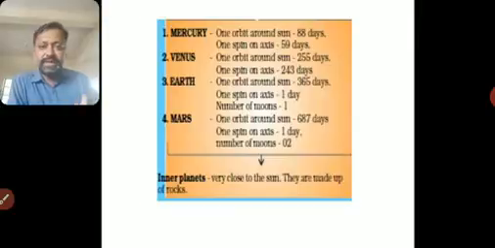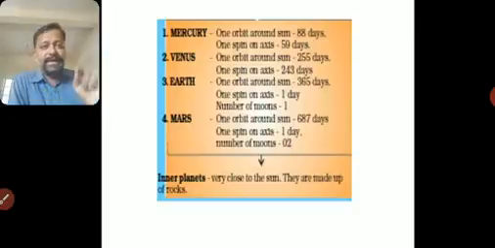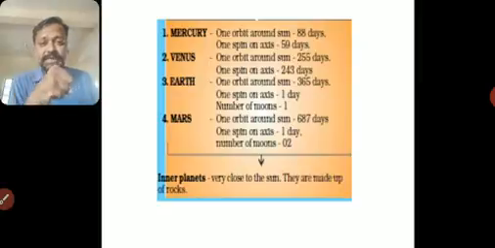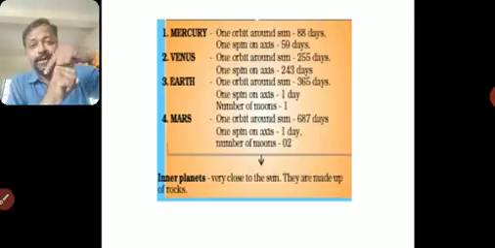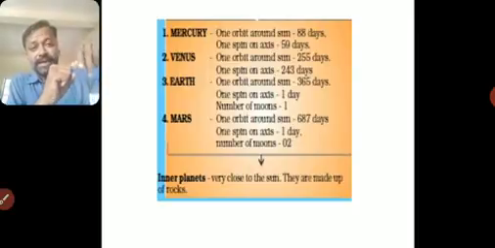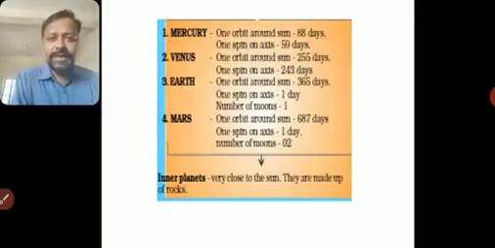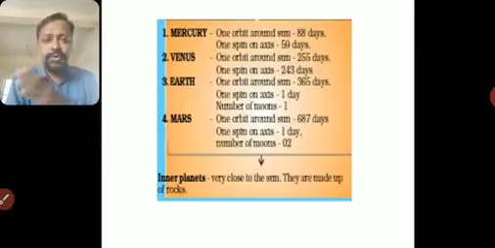So next you can see the first one is Mercury. For Mercury, one orbit around the Sun, or one revolution, takes 88 days. It takes a total of 88 days because it's very near to the Sun. Then Venus, then one spin on the axis. Now these are 2 kinds of motions. Suppose this is the Sun and a planet revolves around it. It is called revolution. So one orbit takes 88 days for Mercury. Also, these planets rotate on their own axis. You should have learned this in class 4th and 5th.